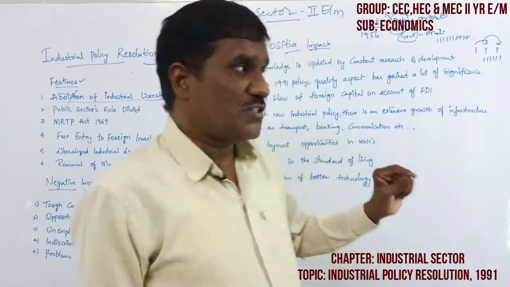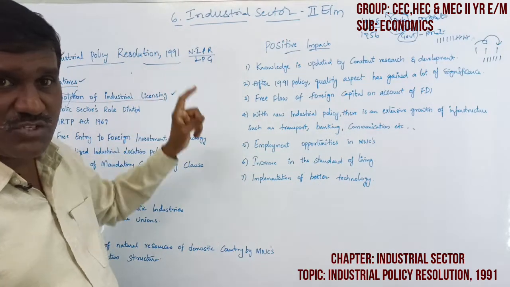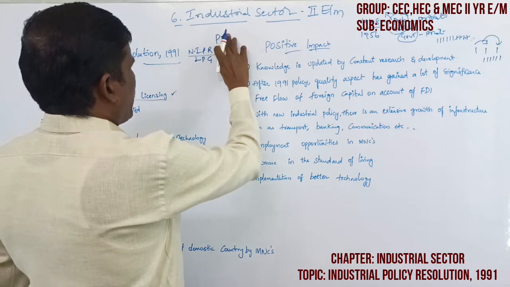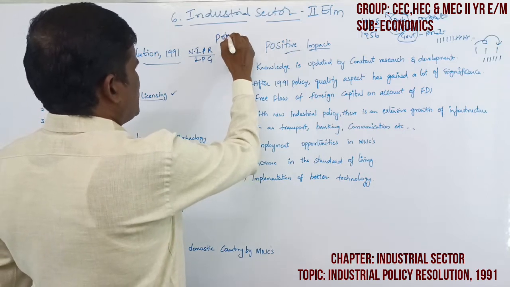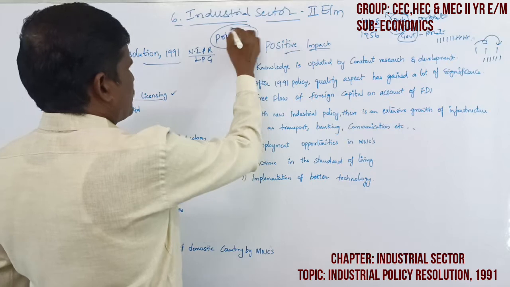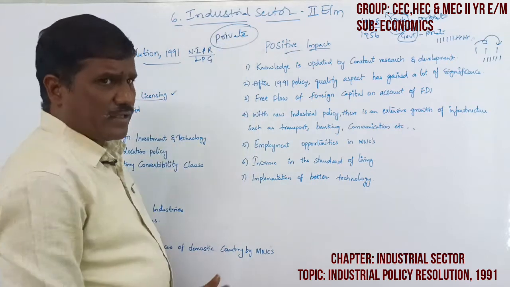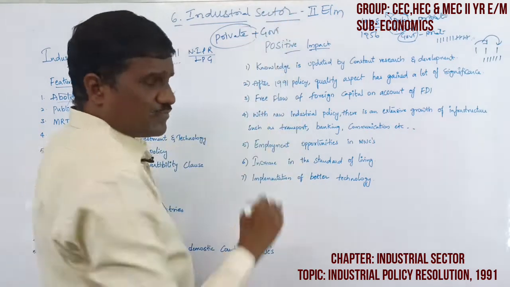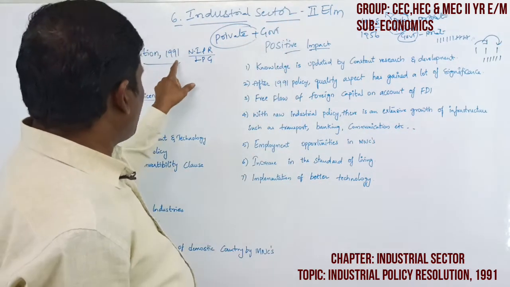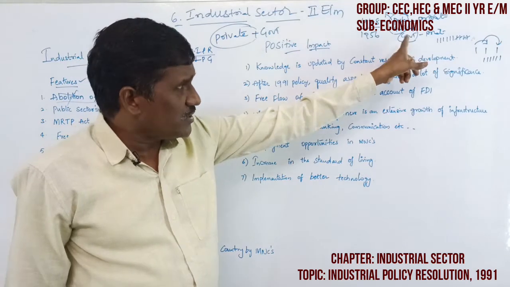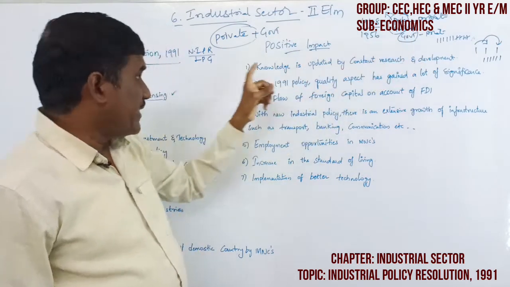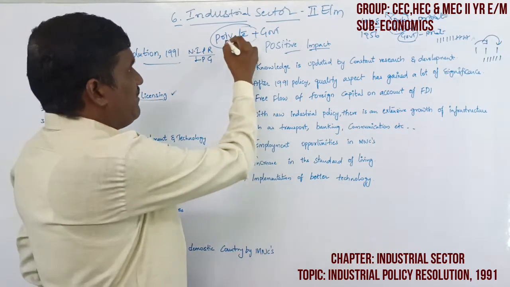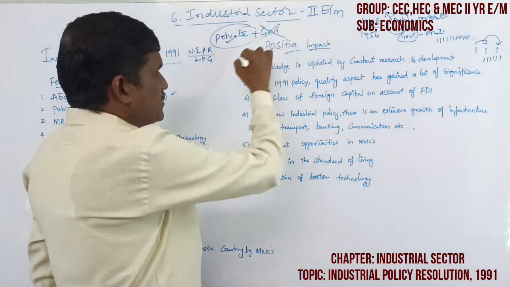But the 1991 industrial policy resolution has given more importance to the private sector. This is the main change. In a mixed economy, the private sector is there and the government sector is there. Before 1991, more importance was given to the government sector, but the 1991 industrial resolution gave more importance to the private sector and less priority to the government sector.